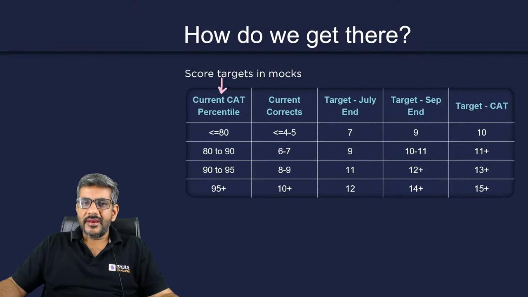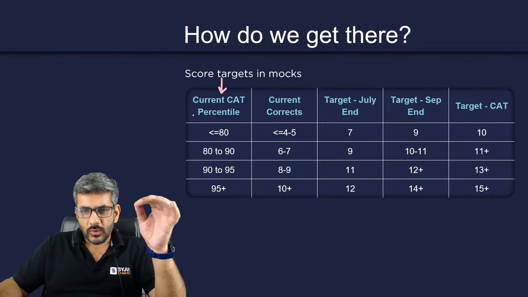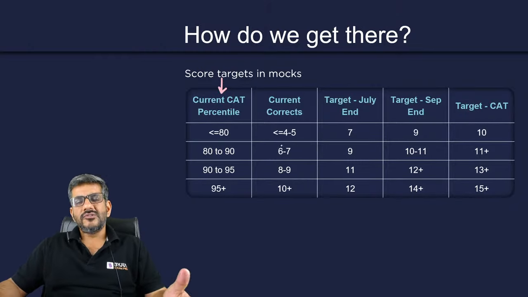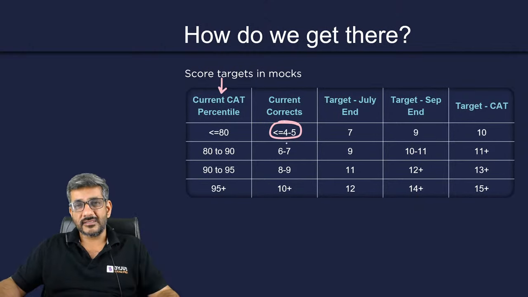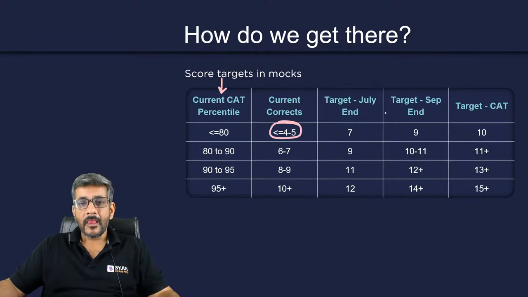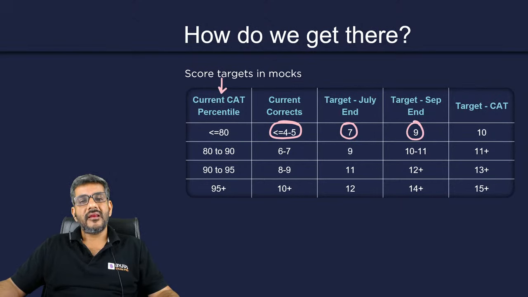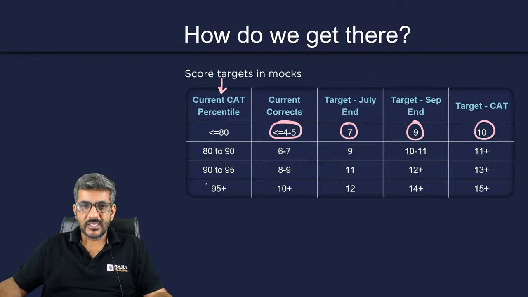So get an idea of what stage you are at right now. What is your current percentile? So let's say currently you are able to do just 4 to 5 questions correct in LRDI section. I would say make some small milestones. By July end, you should be able to do 7 questions correct. By September end, make it 9. By CAT, make it 10. So this is how you move ahead with these.